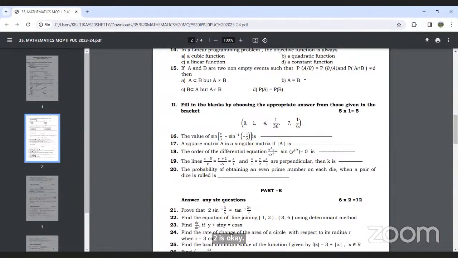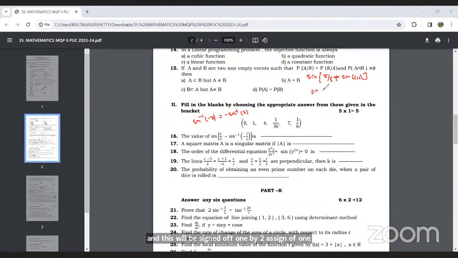This example is very easy. First we will simplify the bracket and then simplify it further. So sine of pi by 3 minus sine inverse of minus 1 by 2. We have to apply the formula: sine inverse of minus x will be minus sine inverse x. So minus into minus will be plus, and this will be sine inverse of 1 by 2.